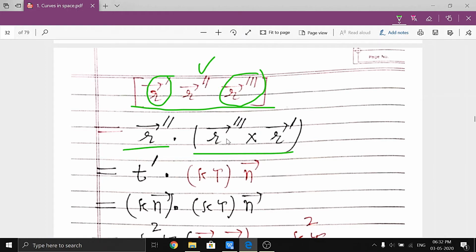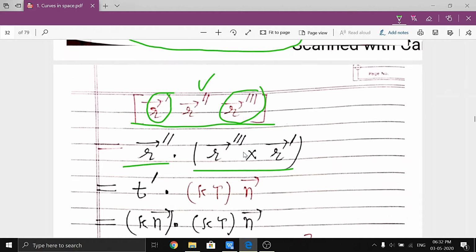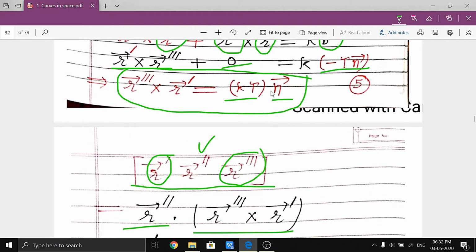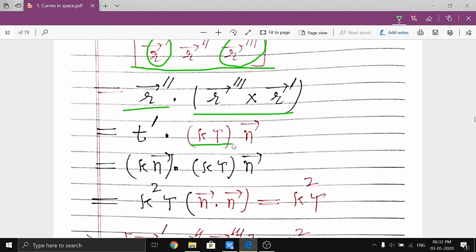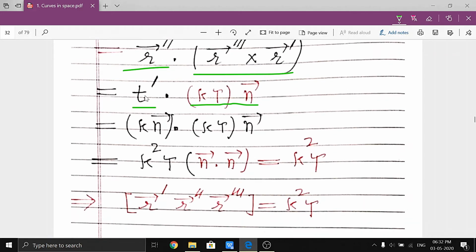Now substitute the value of these equations. What is this? This is kappa tau into n vector. Here it is t dash, because r double dash is t dash. Now again substitute its value, so it is again kappa n. So it is kappa tau n vector.